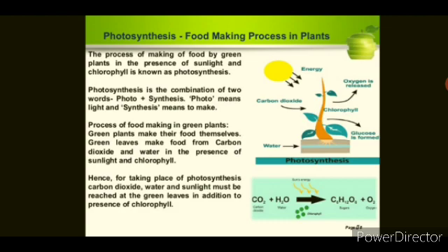Green plants make their food themselves. Green leaves make food from carbon dioxide and water in the presence of sunlight and chlorophyll. Hence, for photosynthesis to take place, carbon dioxide, water, and sunlight must reach the green leaves, in addition to the presence of chlorophyll. With the help of these only, photosynthesis takes place.